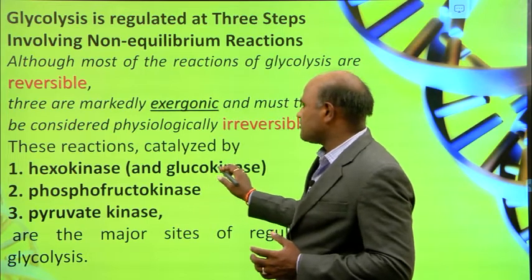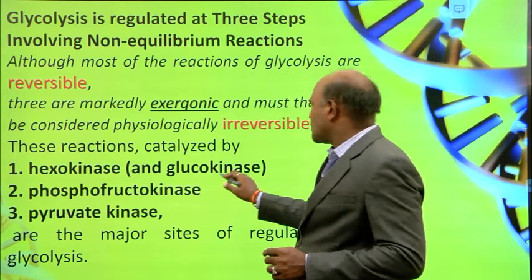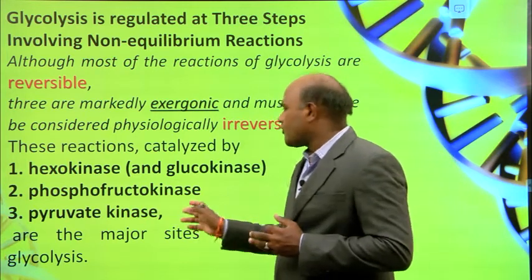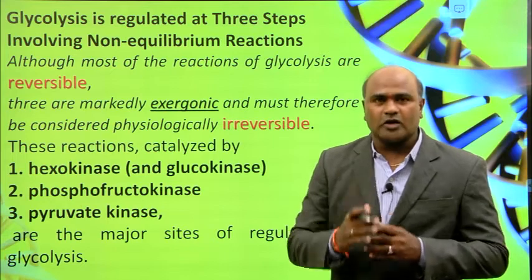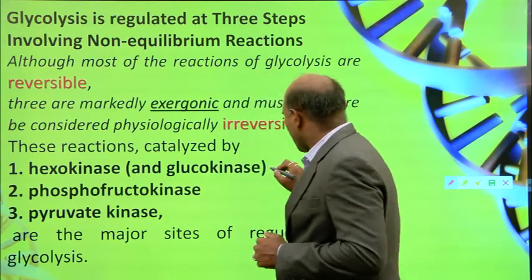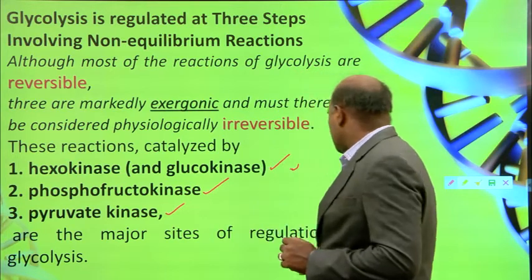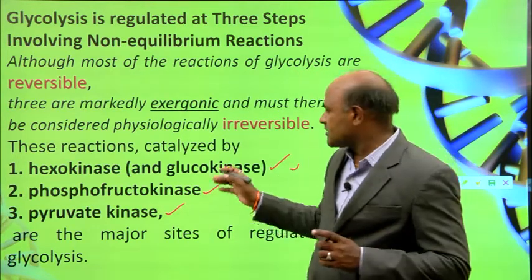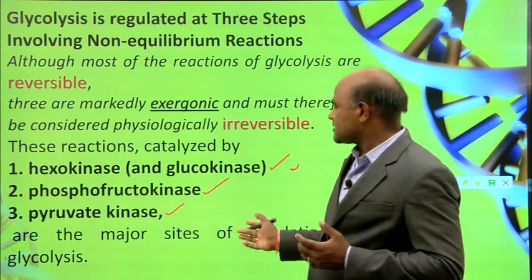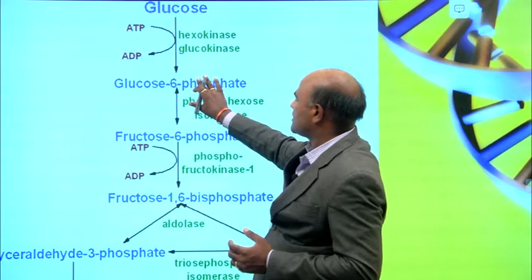In this process, some enzymes are very, very important: hexokinase or glucokinase, then phosphofructokinase, and the third one is pyruvate kinase. These three enzymes are the major sites of regulation of glycolysis, and they regulate the glycolysis pathway.